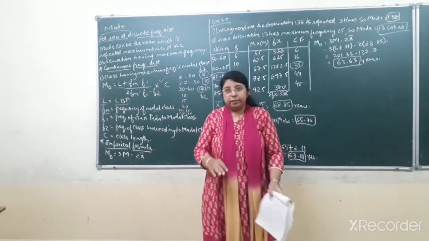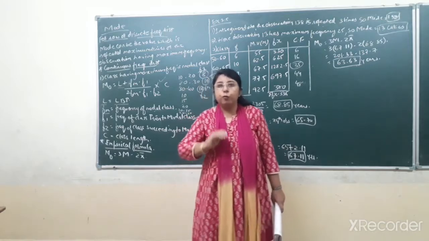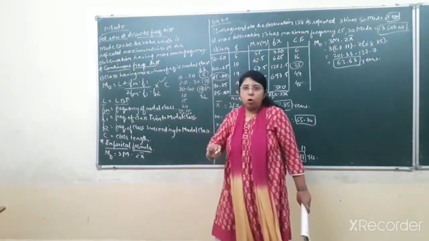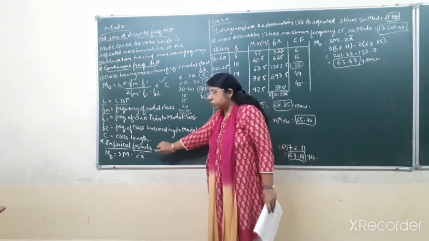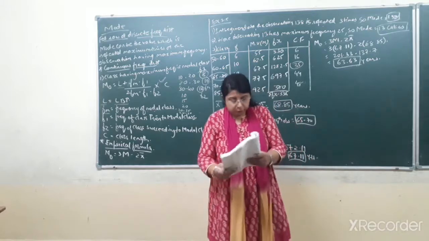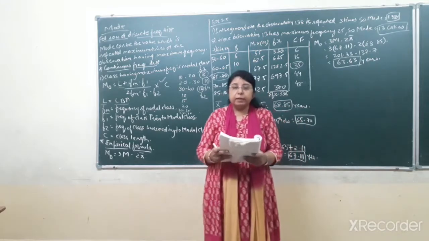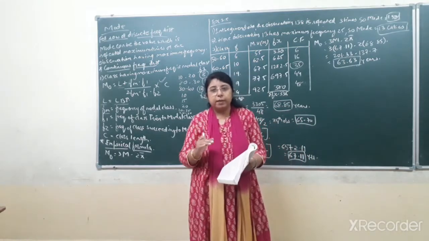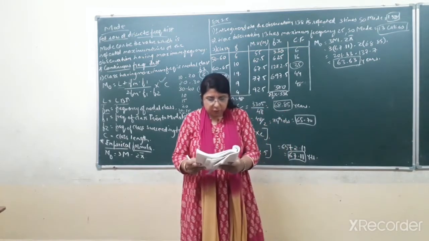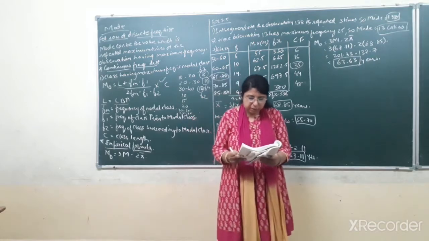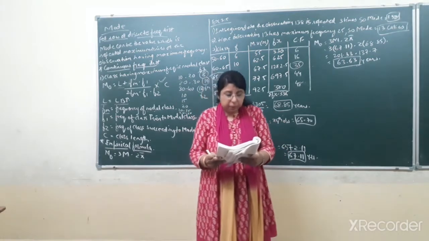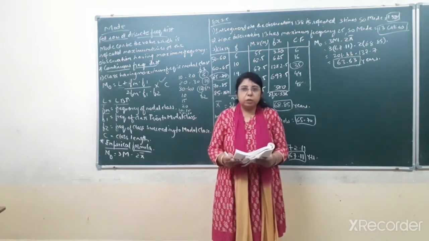Now you have to decide which formula has to be applied to find the mode. That is this one formula or the empirical formula. Now already students, I have discussed the conditions or situations in which the empirical formula has to be utilized. The age that is given in years is 50 to 60, 60 to 65, 65 to 70, 70 to 85, 85 to 100. And the number of persons, that is the frequency, is given to you.